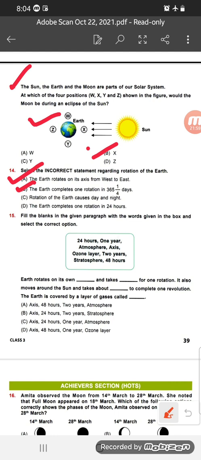So, it also moves around the sun and takes about 1 year. So in B, there is 2 years. No, it is not right. Next, axis, 24 hours, 1 year and atmosphere. So option number C is the right answer. Option number C is the right answer for question number 15. Okay.